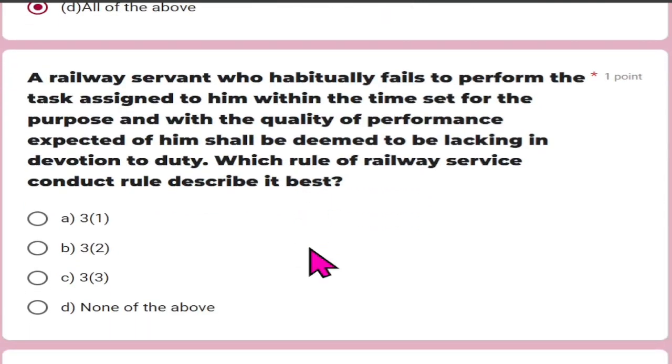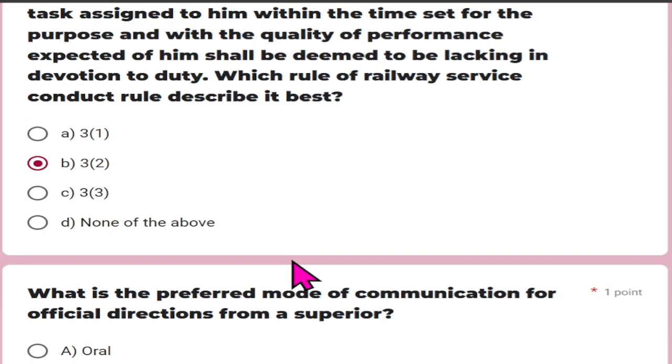A railway servant who habitually fails to perform the task assigned to him within the time set for the purpose and with the quality of performance expected of him shall be deemed to be lacking in devotion to duty. Which rule of the railway servants conduct rules describes it best? And that is rule 3, sub rule 2.